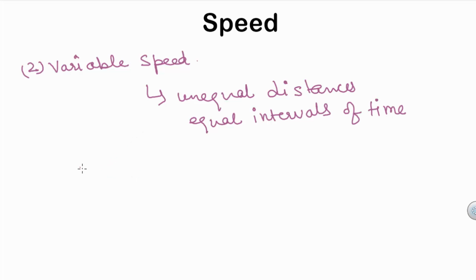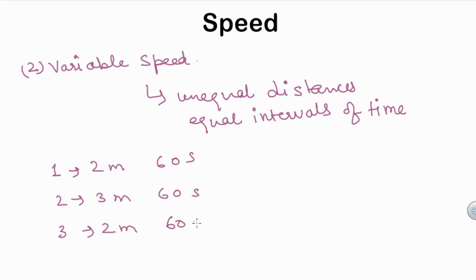For example, during the first interval of motion, if a person is traveling 2 meter in 60 seconds, and in the second interval he is traveling 3 meter in 60 seconds, and in the third interval he is again traveling 2 meter in 60 seconds, then you can note that the person is traveling unequal distances in equal amounts of time. So in this case the moving person has a variable speed.